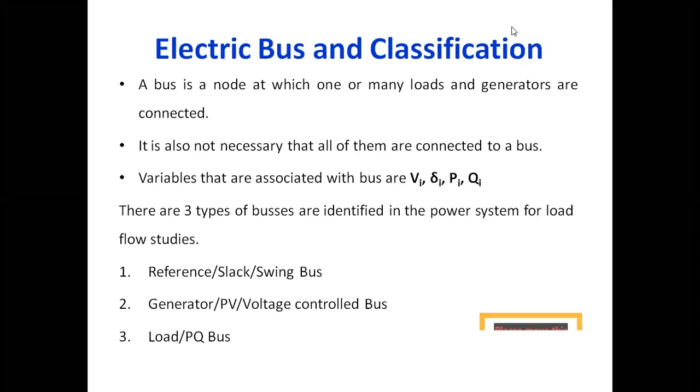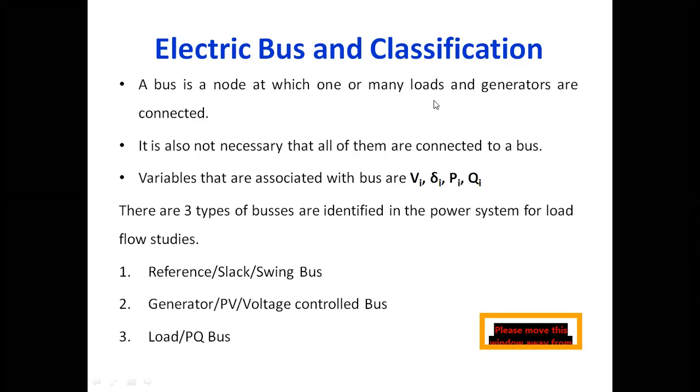That's why it is very important to know about the electrical bus. An electric bus is a node at which many loads or generators have been connected. At the same time, it is not necessary that all of them are connected to a bus. Suppose you are considering some generators or loads, they may be separated and not necessarily connected to the electrical node or a bus.